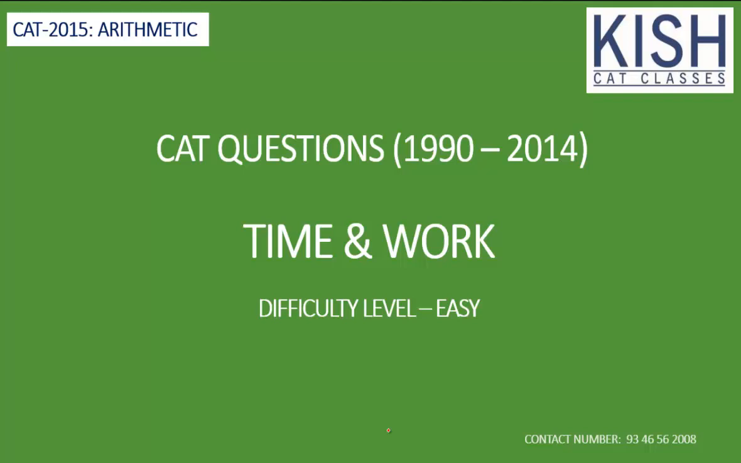So, out of the 19 questions that appeared in CAT 1990 to 2014, that is the last 25 years, 11 of them are easy, 3 of them are moderate, and the remaining 5 questions are very easy. So that's why I'm not solving all those 5 very easy questions. You must have solved all the questions that I'm going to discuss today. If you haven't, I suggest you solve all the questions and then watch this video.